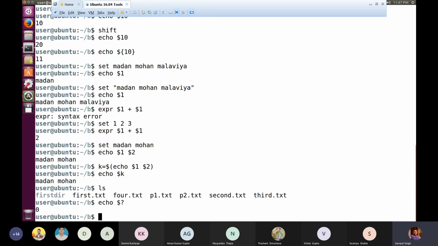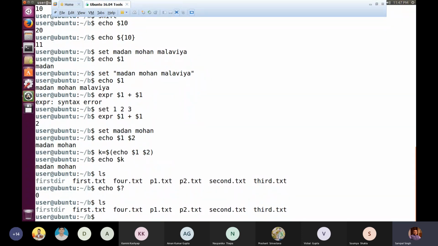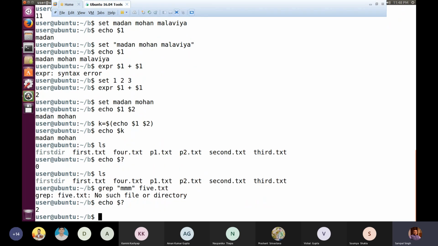So we can write echo $? to see the exit status of the most recently executed command. Now one more example we can see: suppose I don't have any file with the name 5.txt. I execute grep, searching for a pattern, and here I write 5.txt. Now an error has occurred because there is no such file. Let us see now. We have got the number 2. It's not 0 because my command failed.